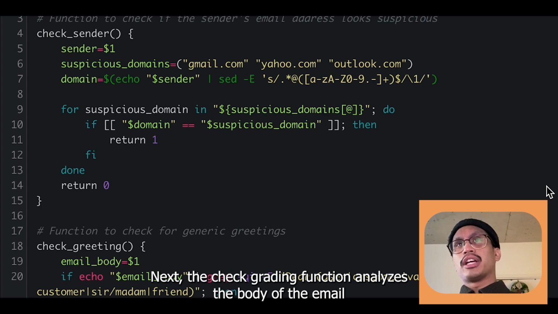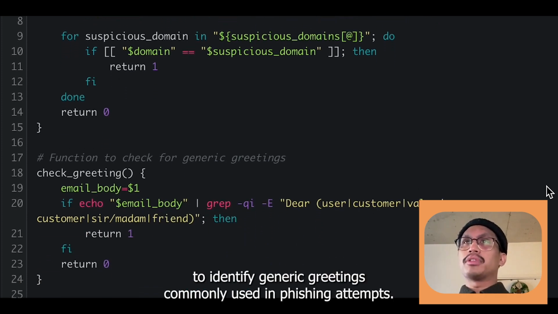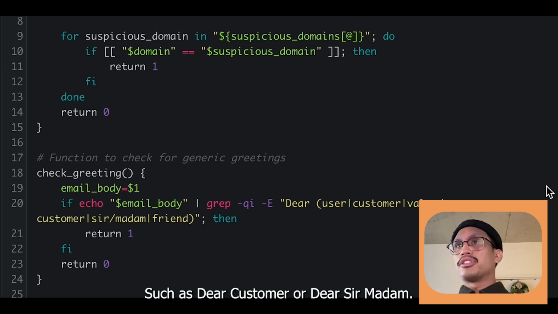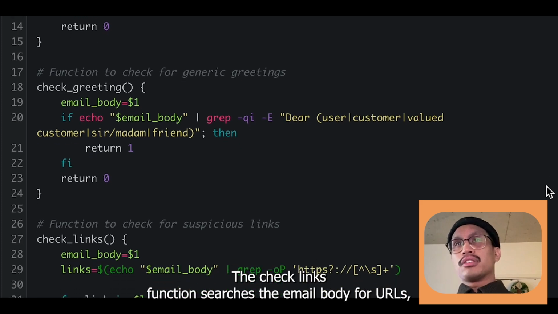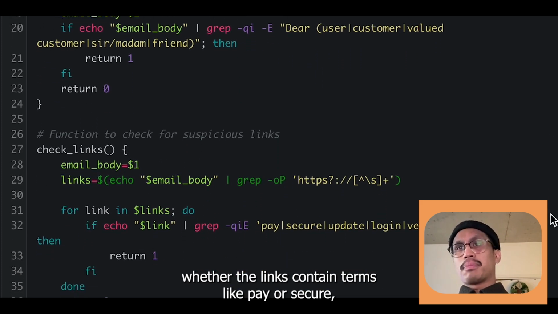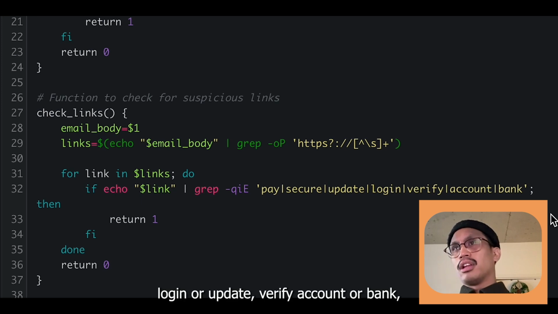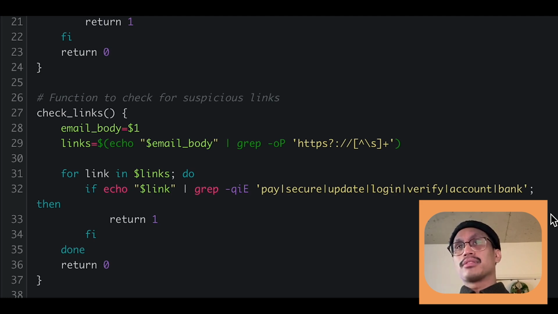Next, the check greeting function analyzes the body of the email to identify generic greetings commonly used in phishing attempts, such as Dear Customer or Dear Sir/Madam. The check links function searches the email body for URLs, extracting them and analyzing whether the links contain terms like pay or secure, login or update, verify, account, or bank, which are often used in phishing scams.